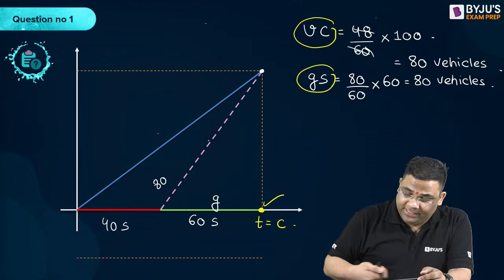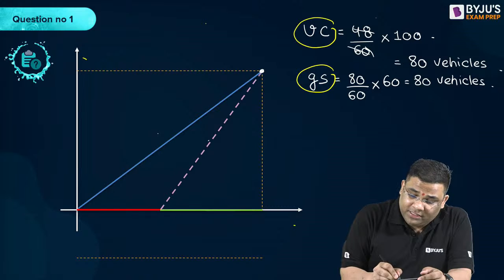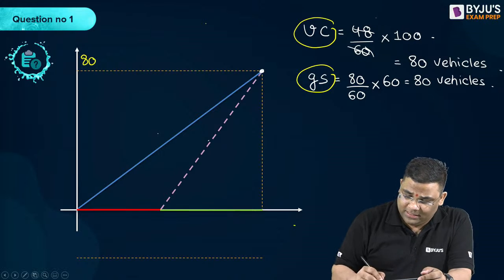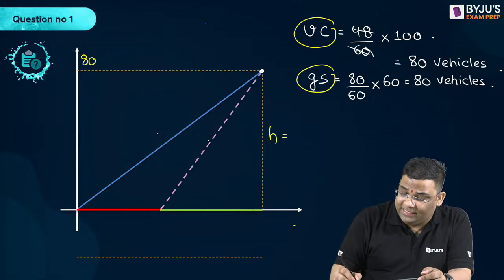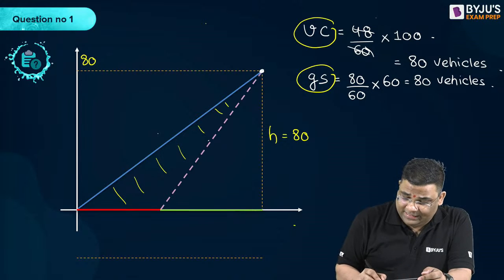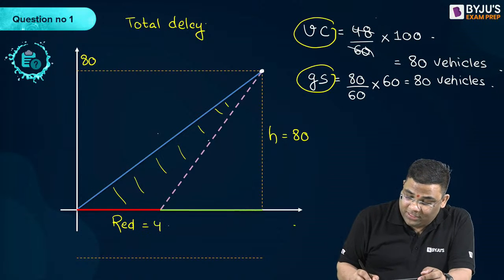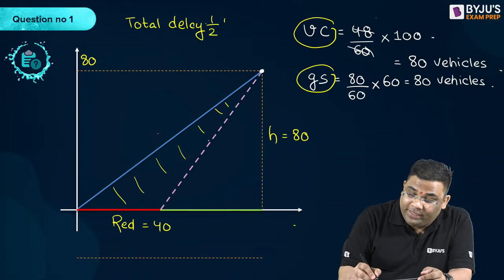How? If this is the case, this height is 80, this height is 80, and this is your red time. So the total delay will be, red time was 40, so half into 40 into 80, giving me 1600.